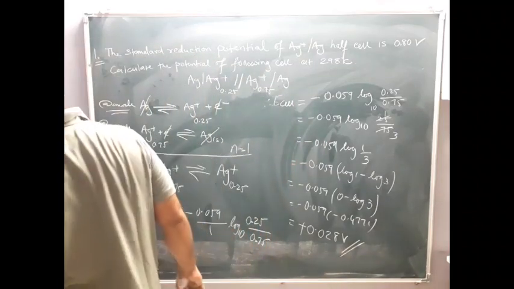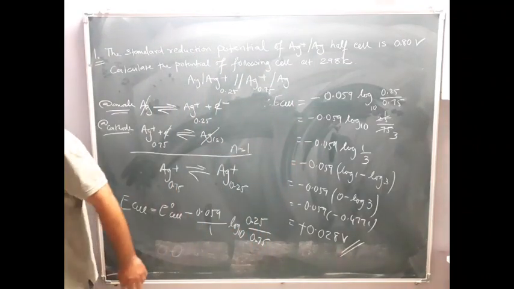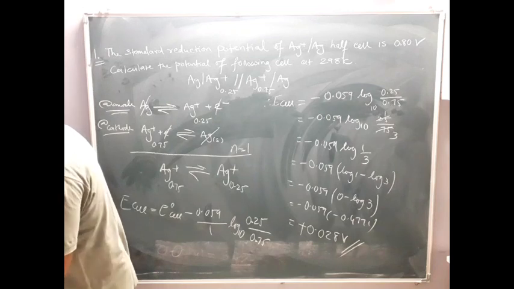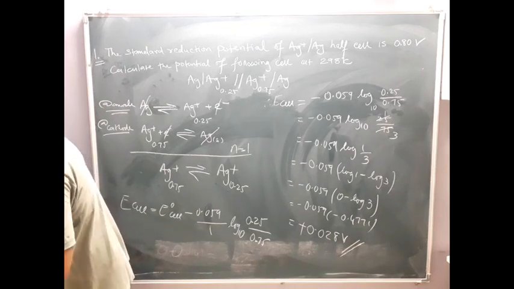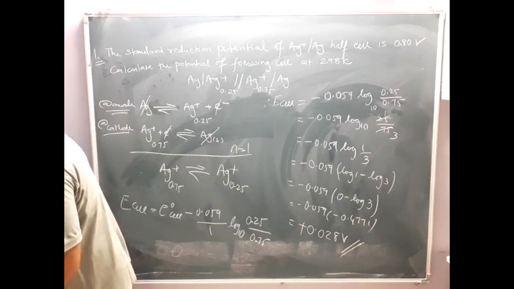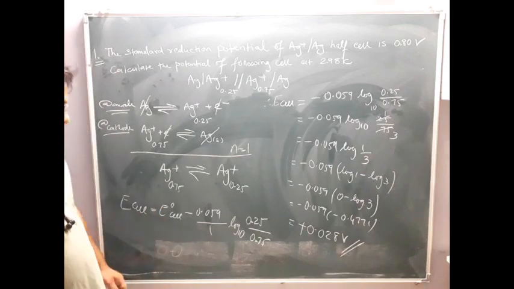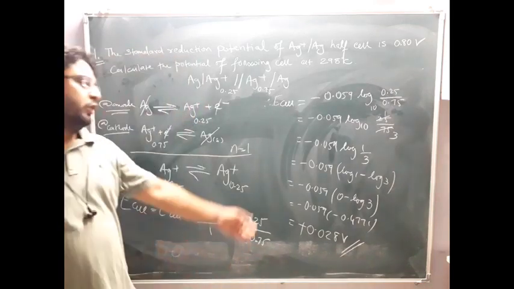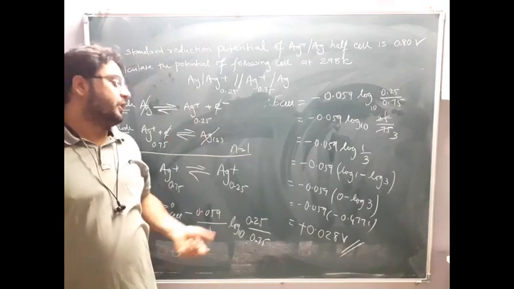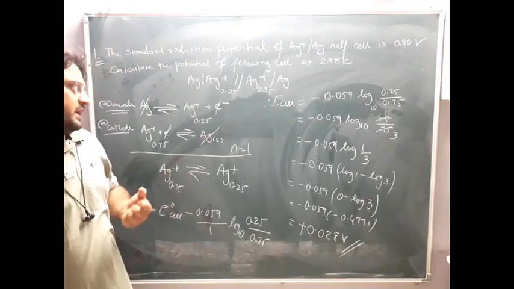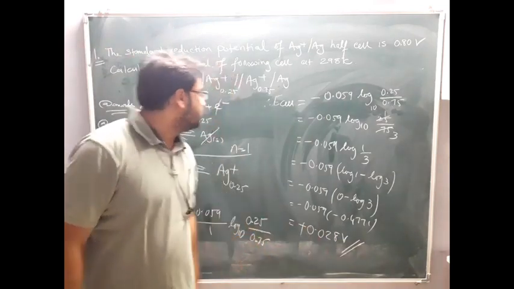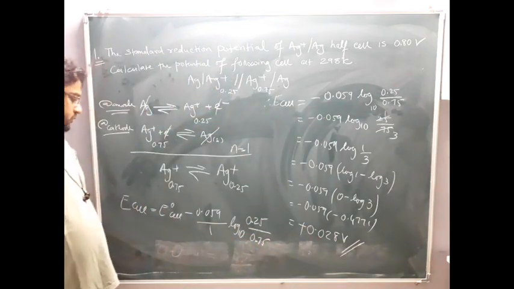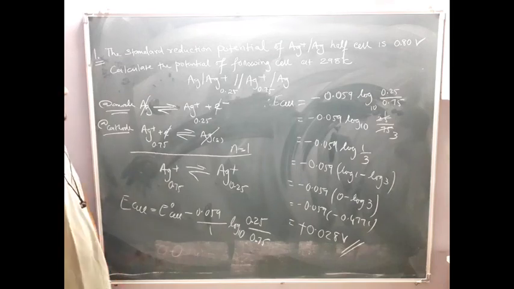So this is nothing but the cell potential for the concentration cell. Answer is nearly 0.028 volt. Please write down this. And I told you in the important points also that the E cell, the net cell potential for such a type of cell, will be very low. You can see it is very low. Clear? So write down this question. We go to the next question.